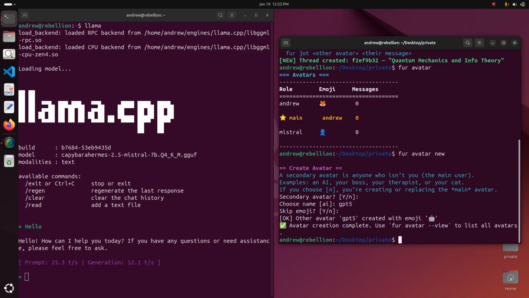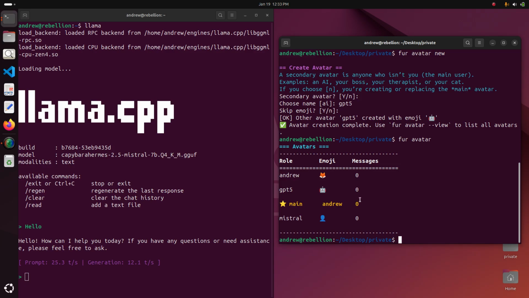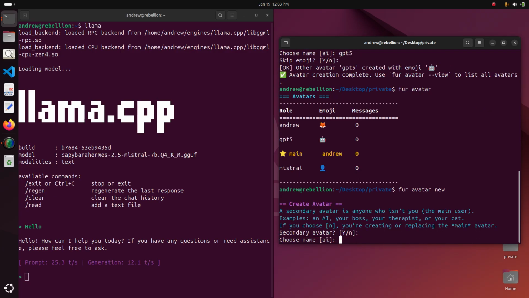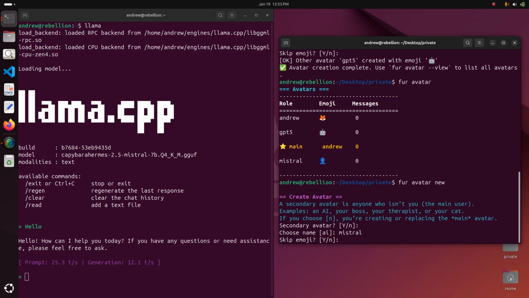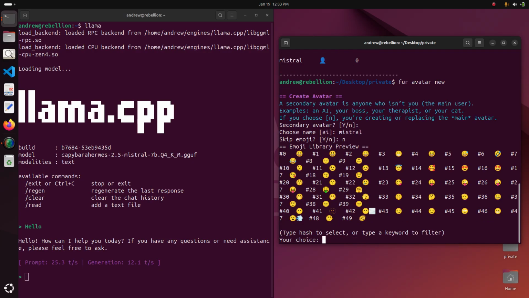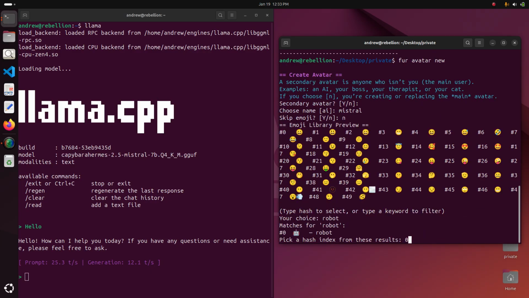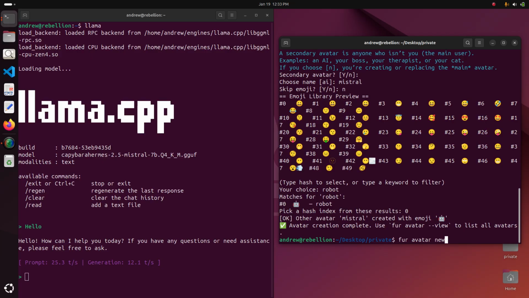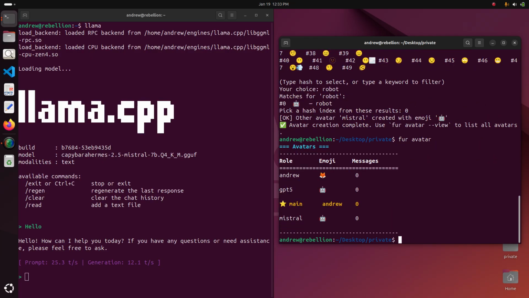Right. And you probably noticed that Mistral does not default to a robot. If you want to change the emojis, you can do that too very easily. For avatar new. Yes. Rename. Choose the same name, Mistral, right? Skip the emoji, in this case, no. Just write robot or bot. Yes. And now all the secondary avatars are robots.